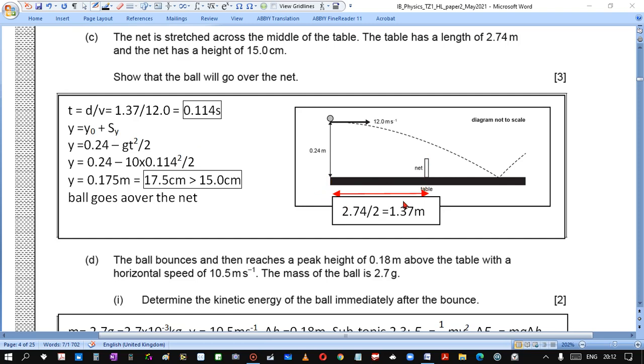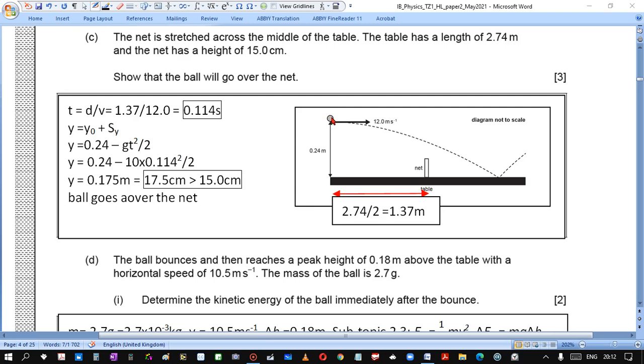So the distance is half, and we divide by the horizontal speed, and we get 0.114 seconds.